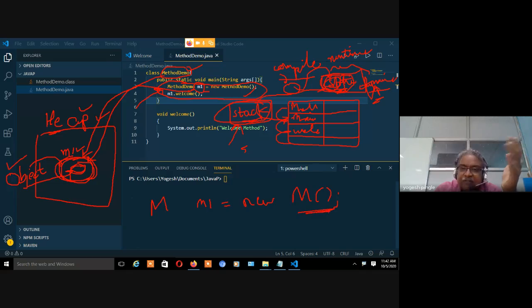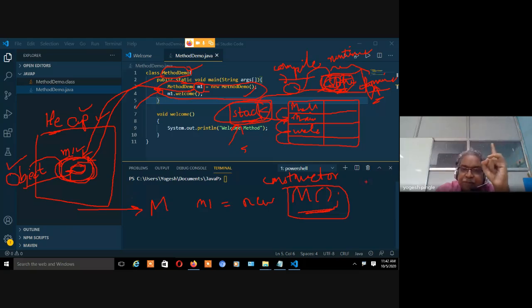What is this? This is called a constructor. Try to listen to this, this is very, very important. So step number one: how is this statement going to execute?